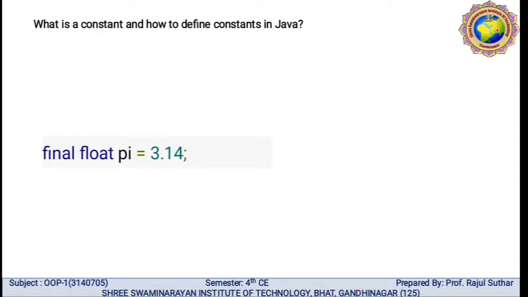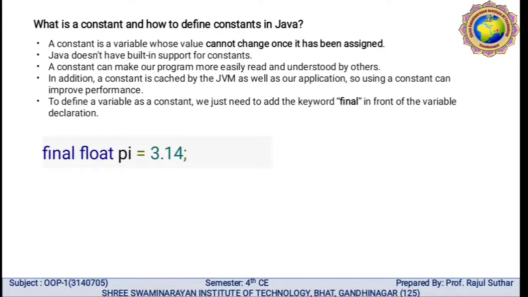It means that during your program the value of pi, 3.14, can't change. We are all familiar with this. So what do we mean by constant? A constant is a variable whose value cannot change once it has been assigned. Java doesn't have built-in support for constants.